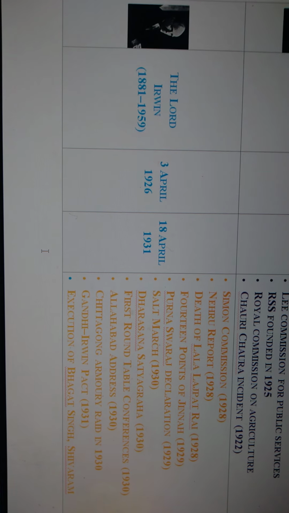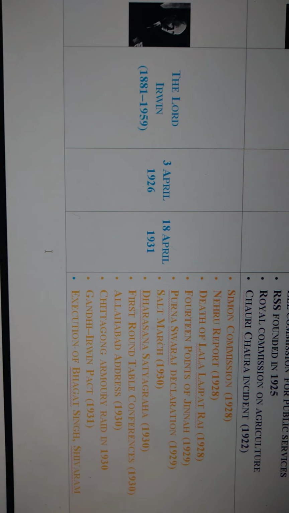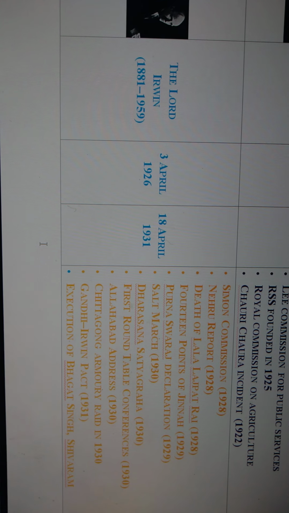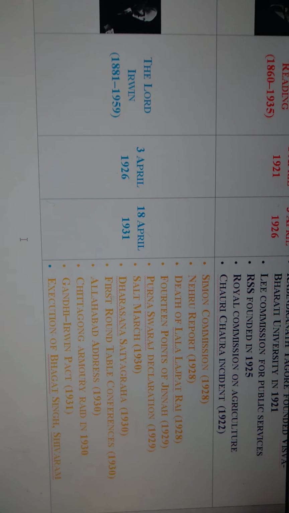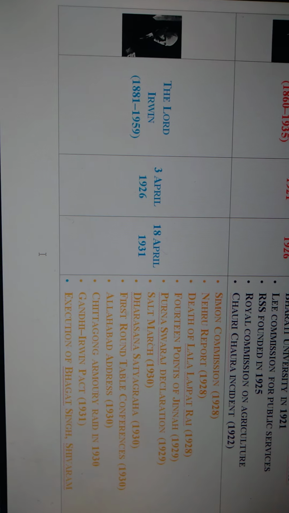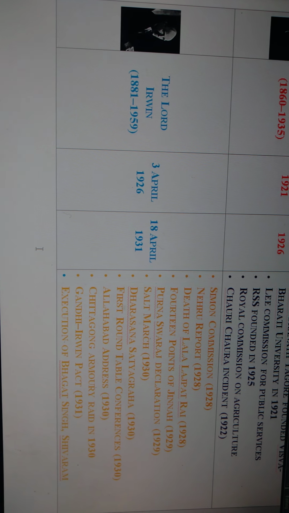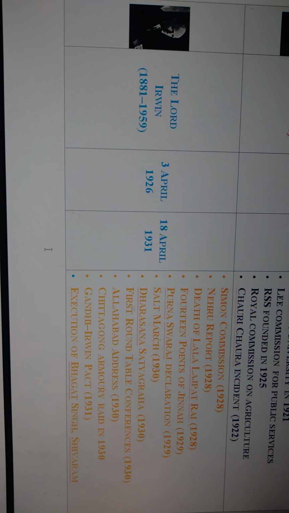The 14 points of Muhammad Ali Jinnah in 1929 were also given in the Lord Irwin period. The Purna Swaraj Declaration, meaning complete independence, was given as a slogan in 1929 during Lord Irwin's period. The Salt March, also known as the Dandi March, in 1930, and the Dharsana Satyagraha in 1930 also happened during the period of Lord Irwin.